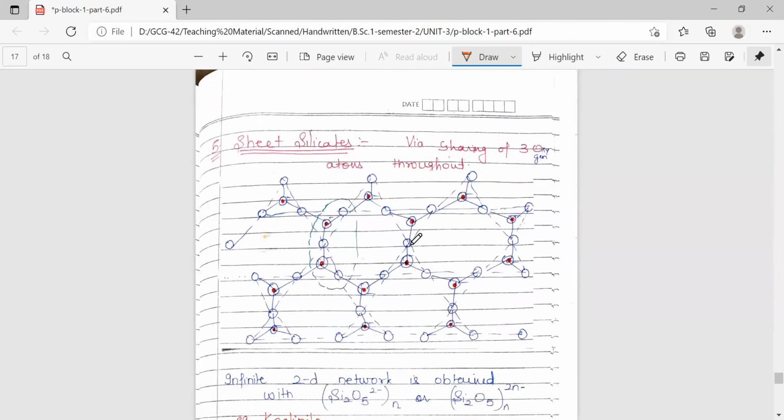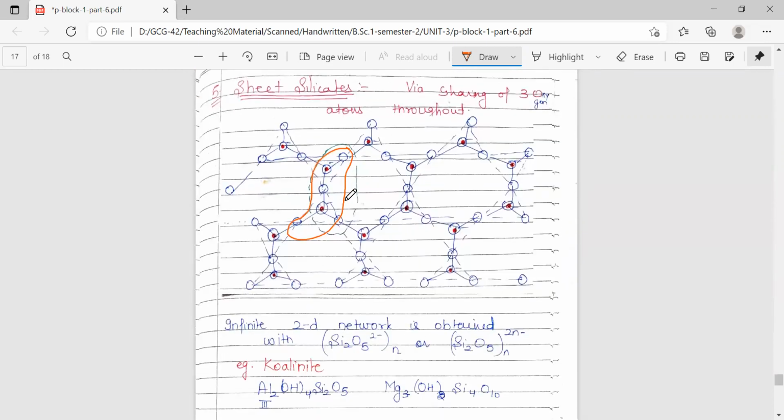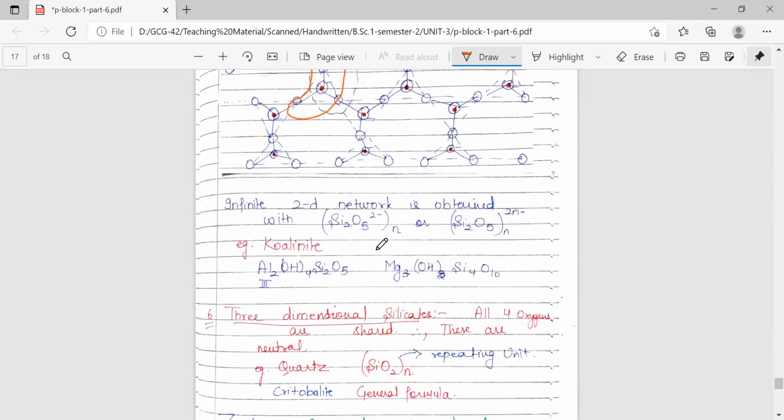Next, we have sheet silicates. Here, three corners of the silicate triangles are being shared. This is a two-dimensional structure. So the repeating unit is going to be this. In this case, there are two silicons and five oxygens. The repeating unit is going to be Si2O5 2 negative, and obviously it represents an infinite network.